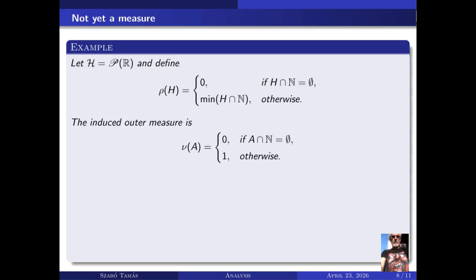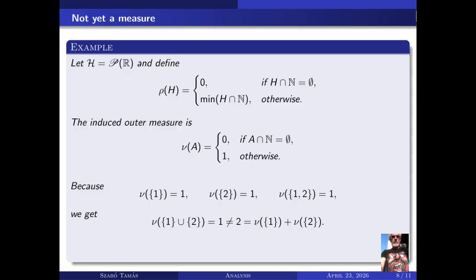ν(A) = 0 if A has empty intersection with the natural numbers, and ν(A) = 1 otherwise. Now look at the singleton {1}, the singleton {2}, and the set {1, 2}. Their outer measures are 1, 1, and 1.